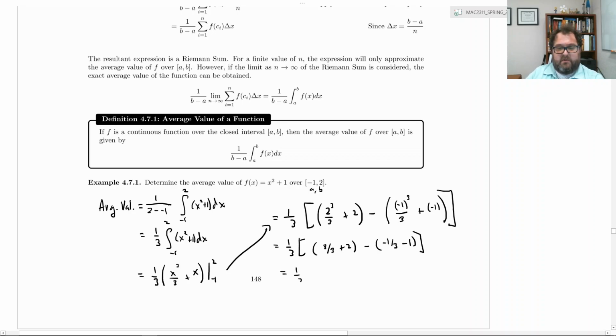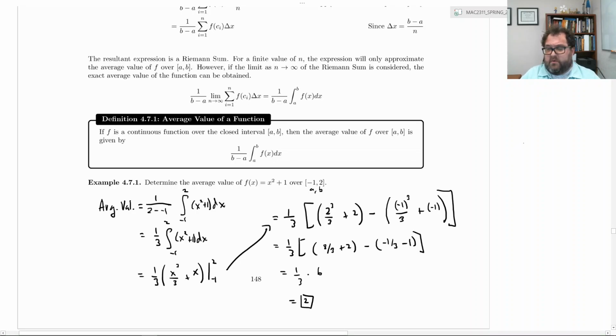Okay, at this point I'm just going to grab my handy-dandy calculator for basic arithmetic. So we have 8 over 3 plus 2, minus a -1/3, so that'd be plus 1/3, then minus a -1 would be plus 1. That gives us 6. So everything inside the brackets turns into a 6, and of course 6 times 1/3 gives us a 2. So the average value of this function, the average height of x squared plus 1 over the interval from -1 to 2, is 2.